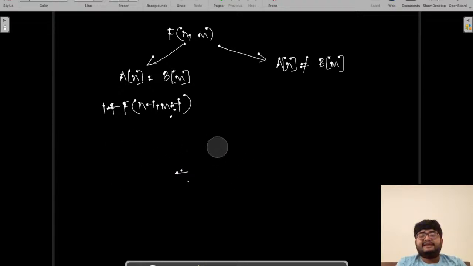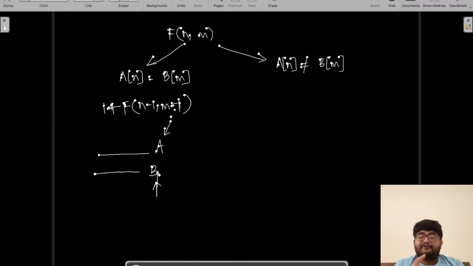Let's talk about the case when there is no match. For example, let's say here is an a, and in the second string here is a b. This is not matching. So we will not discard both of them. We have to get rid of one of them, because these two characters are not matching. Which one would we get rid of? Either we can get rid of this a, or we can get rid of this b.